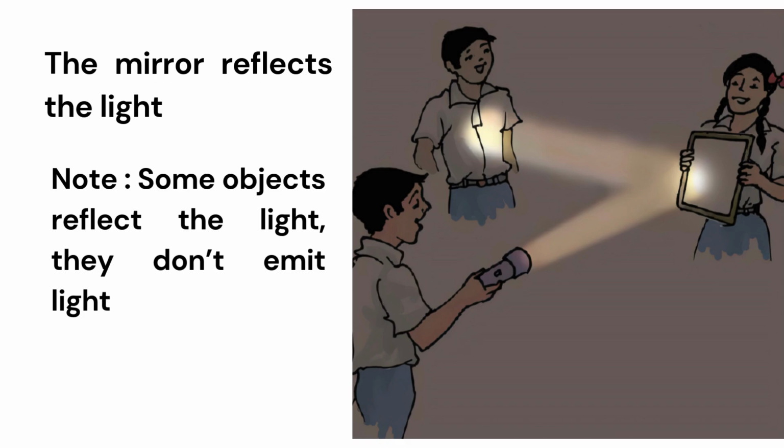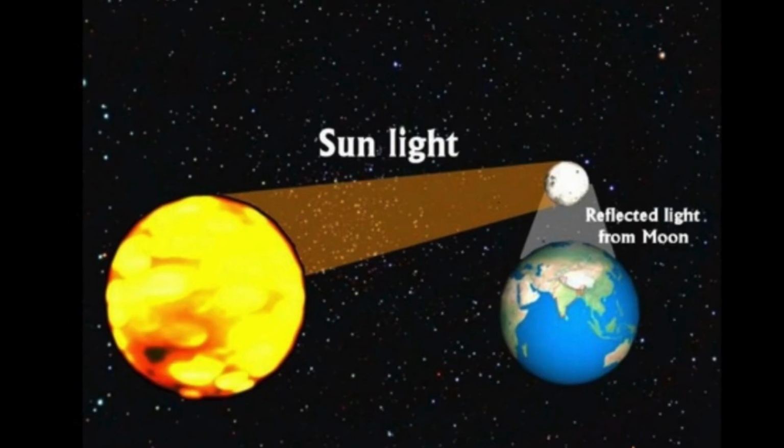They don't emit their own light, like the mirror, and here the moon. The moon reflects the sunlight, so we see it looks bright. In fact it only reflects the sunlight.